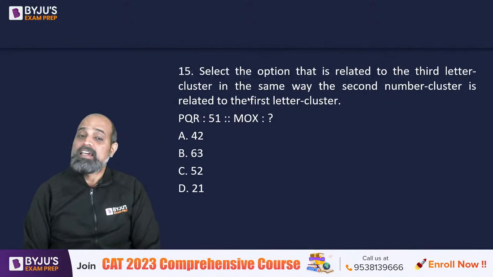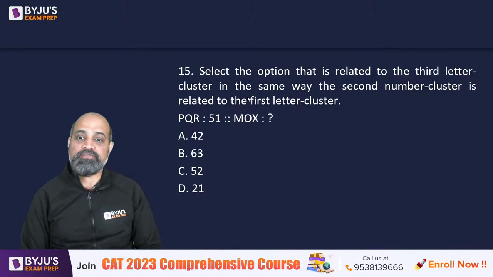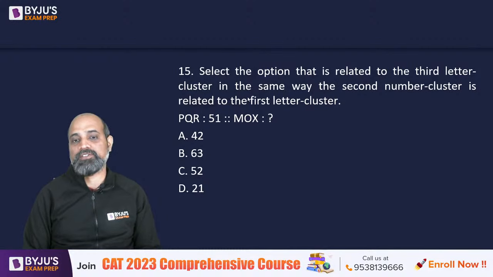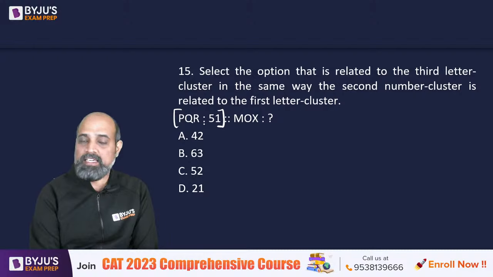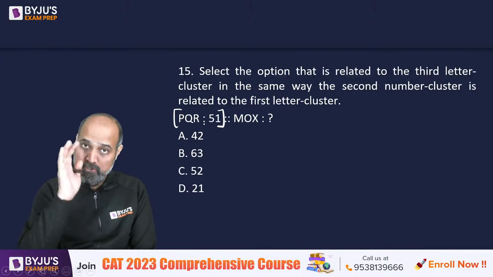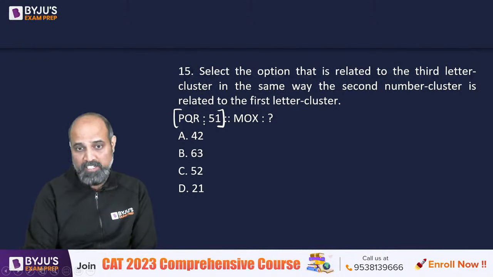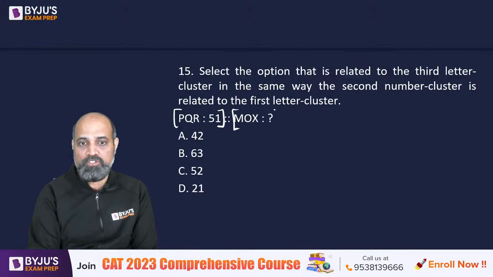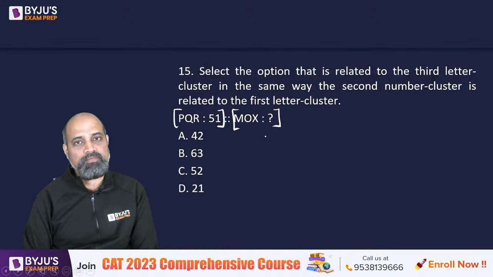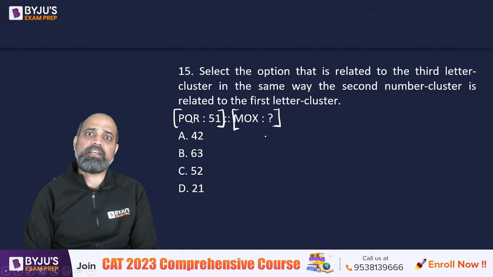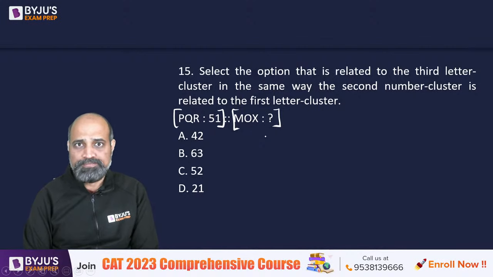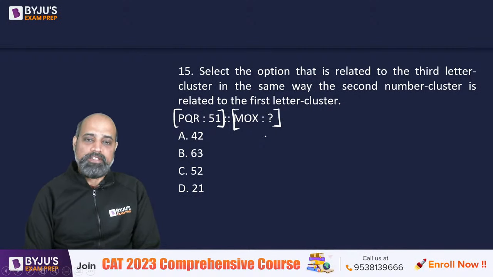Next one. Select the option that is related to the third letter cluster in the same way, the second number cluster is related to the first letter cluster. So they are telling you कि ये किसी तरीके से relation इनके बीच में. Use the logic to find the relation. Use the same logic to find this. Right? So normally when such a relation is there, it has to do with the position of the letters in the alphabet. You know? ठीक है.